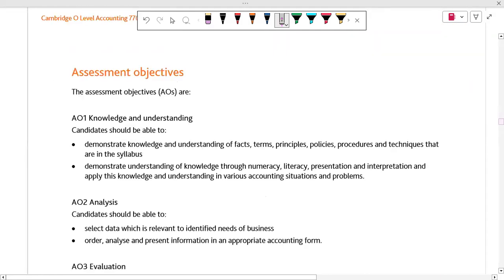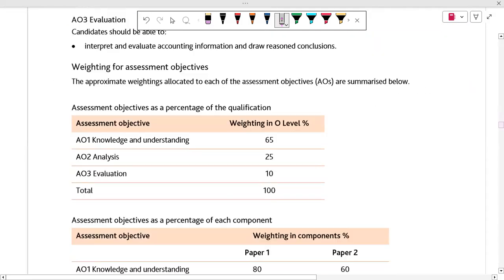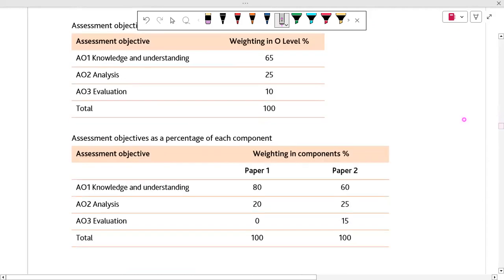Now we are going to discuss the assessment objectives. Do you know what assessment objectives are basically? No. Okay, so basically your paper one and paper two consist of these things: knowledge, analysis, evaluation. It means, what is basically knowledge and understanding.